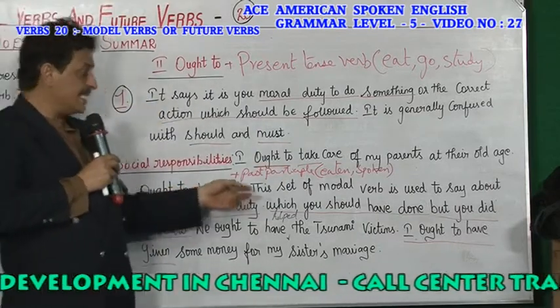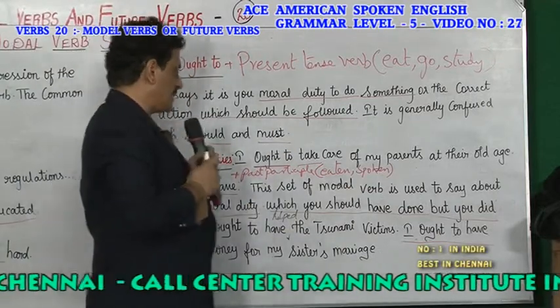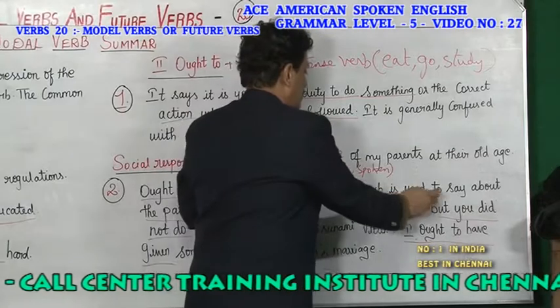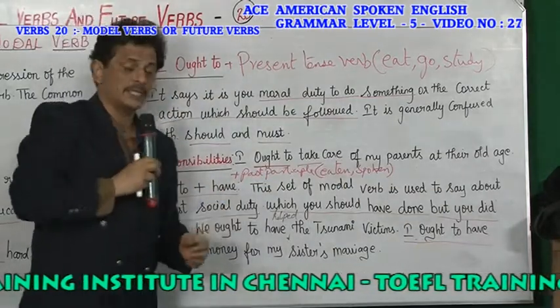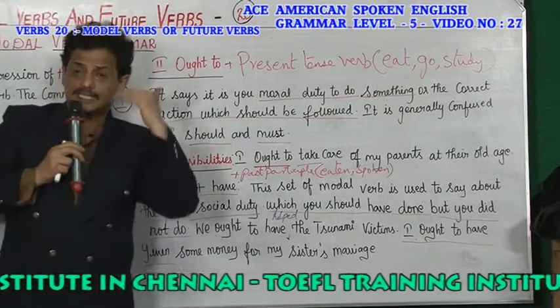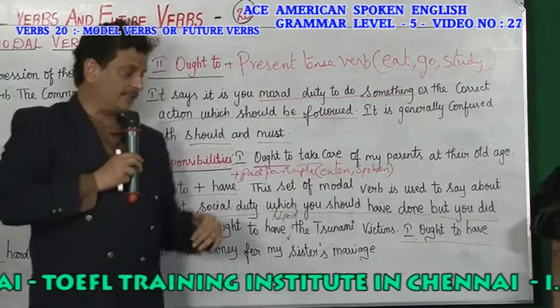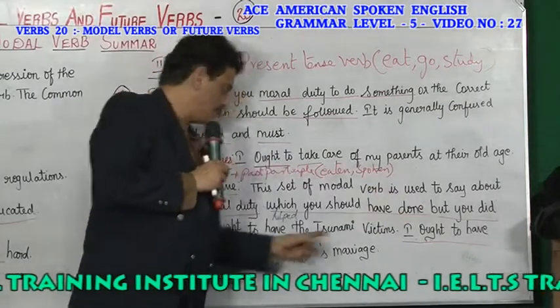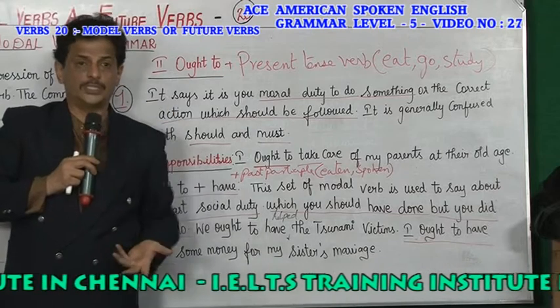So this set of modal verbs is used to talk about a past social duty. In the past, your duty existed, which you should have done, but you did not do.